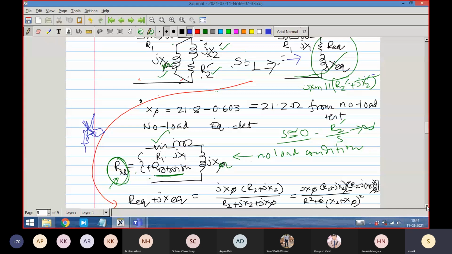That is what they have told for this kind of squirrel cage machine. It is a kind of empirical data they have generated. If I get the block rotor value of something, that into 0.3 will become x1, and that into 0.7 will be x2 dash. That is what they have empirically found out. So once you have found out this block rotor value, you get the value of x1 and you get the value of x2 dash. You don't question how, because it is empirically found out.